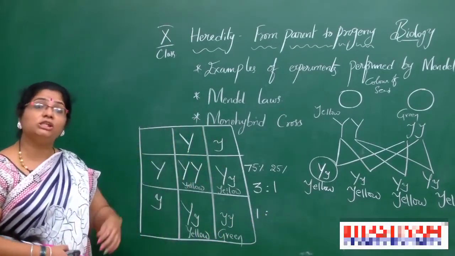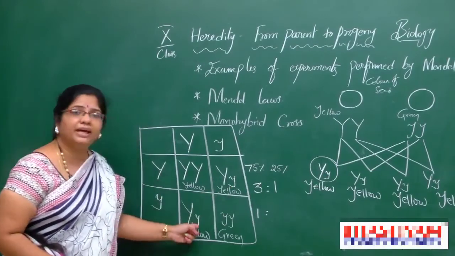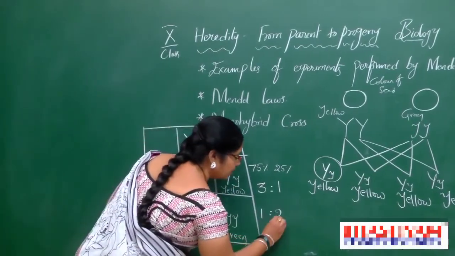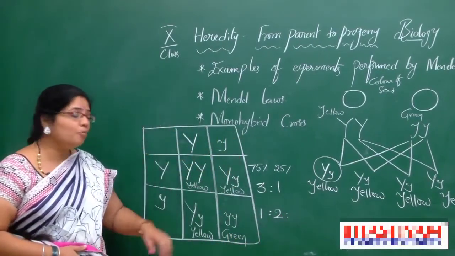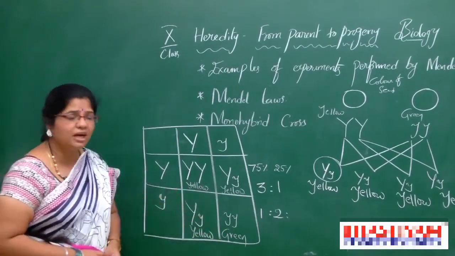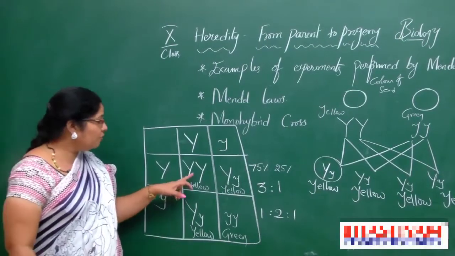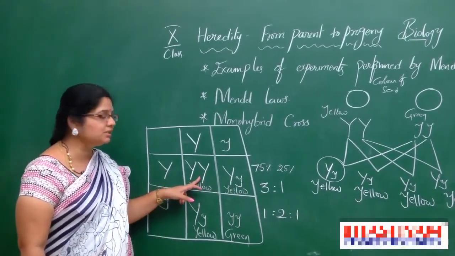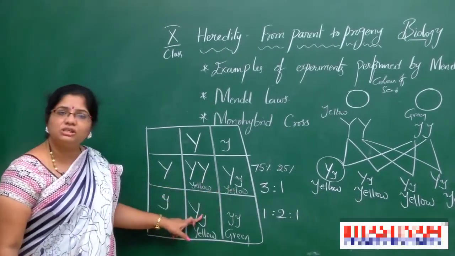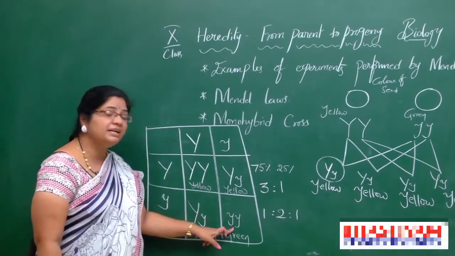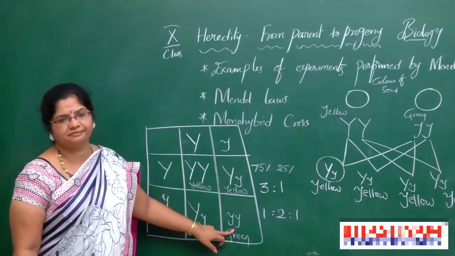Next, see heterozygous dominant. How many are there? 2. Finally, homozygous recessive. How many are there? 1. So 1 is homozygous dominant, 2 are heterozygous yellows, and 1 is homozygous recessive.